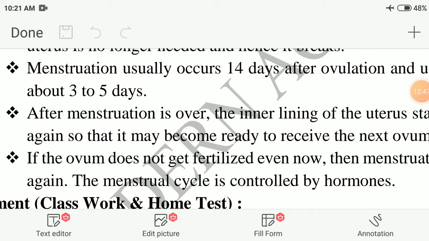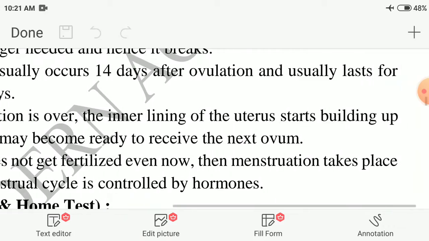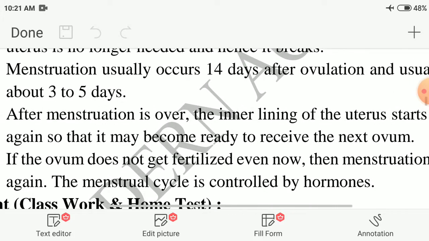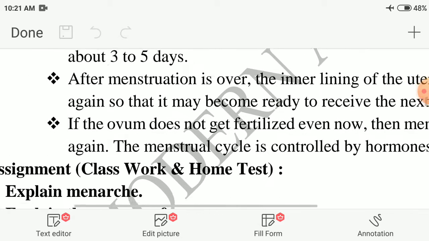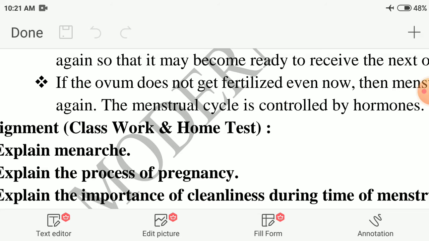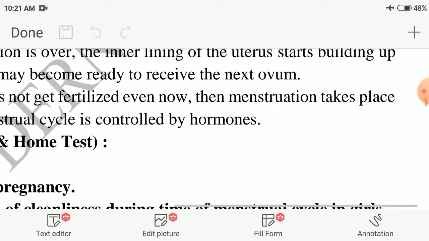Menstruation usually occurs after 14 days. How many days does it last? 3 to 5 days. After menstruation is over, the inner lining of the uterus starts building up again, so that it becomes ready to receive the next ovum. If the ovum does not get fertilized even now, then menstruation takes place.